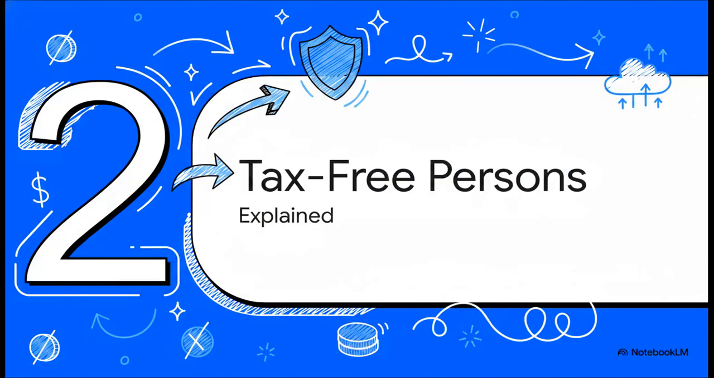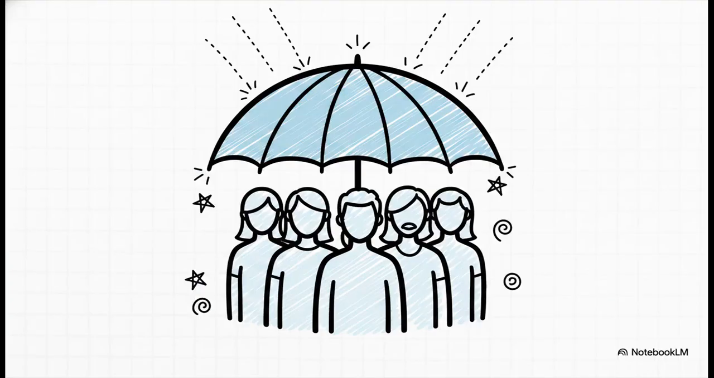Moving right along to Part 2, Tax-Free Persons Explained. All right, shifting gears to Section 11, subsection 3. The focus completely changes here. We're no longer talking about specific types of income. Instead, the government is handing out a blanket exemption to entire categories of persons listed over in Schedule 7. Think of a specific registered charitable trust or a university.